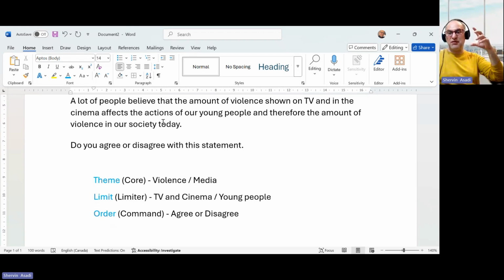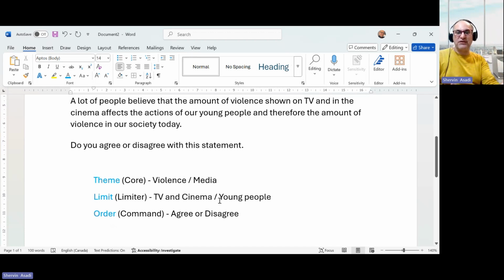So can it be young people are seniors? No. Are they children? No. Young people, we have a certain group of people that we call young, like teens, teenagers, adolescents. Not adults, right? So that's why the limit is young people and TV and cinema as a medium.